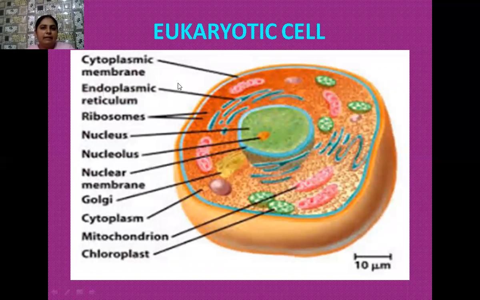Okay, beta, this is the diagram of a eukaryotic cell. So here in the eukaryotic cell, we have all the important types of organelles.